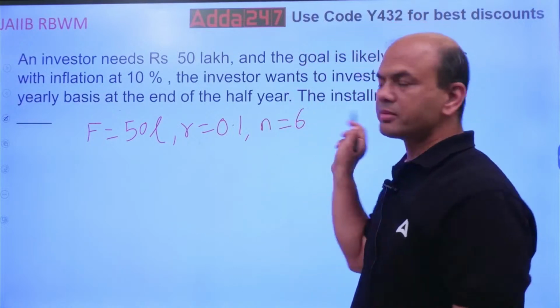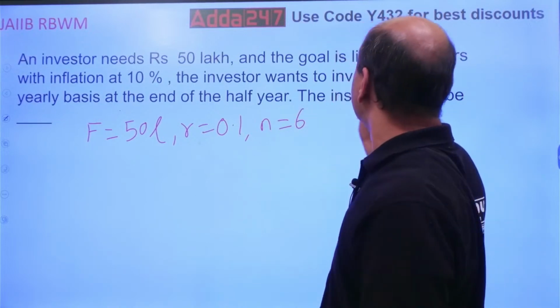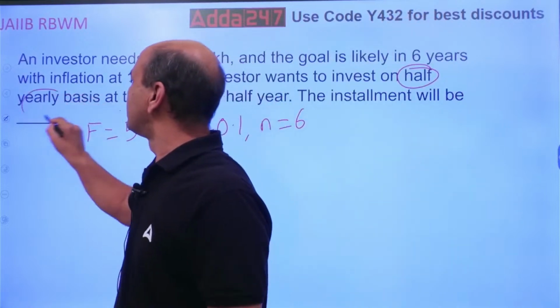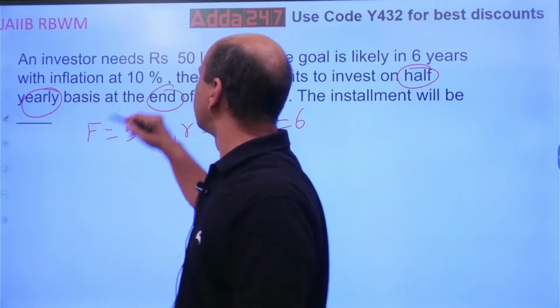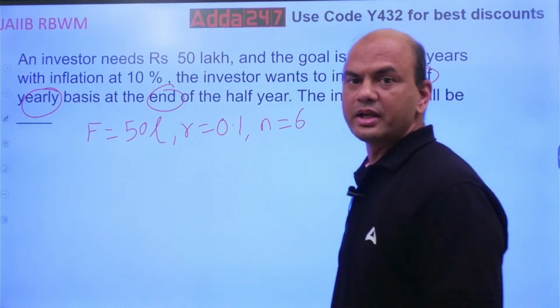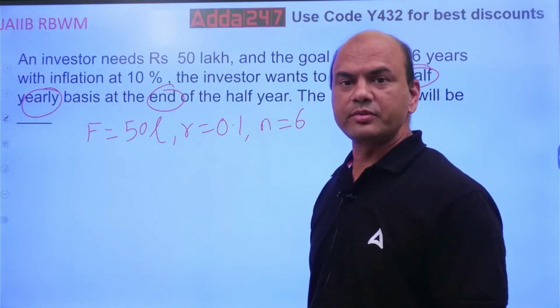But now there is a problem in this N. What is the problem? Look at this. Invest on a half-yearly basis, at the end of the half year. So this is an annuity, and which type of annuity?